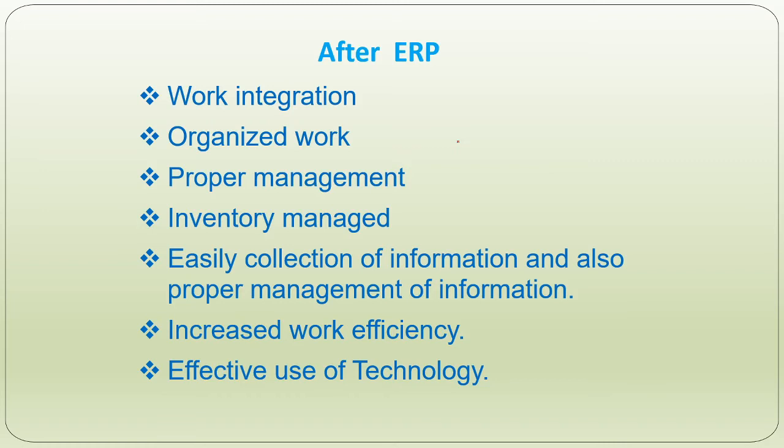Now in today's world, the world is of technology. Therefore, effective use of technology in an ERP system surely saves time and man hours and ensures accuracy in the work. So these are the things which can be achieved after implementing an ERP system.